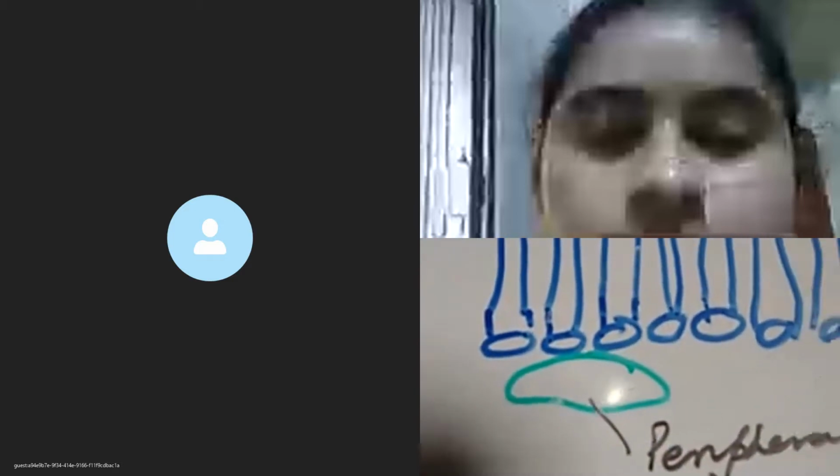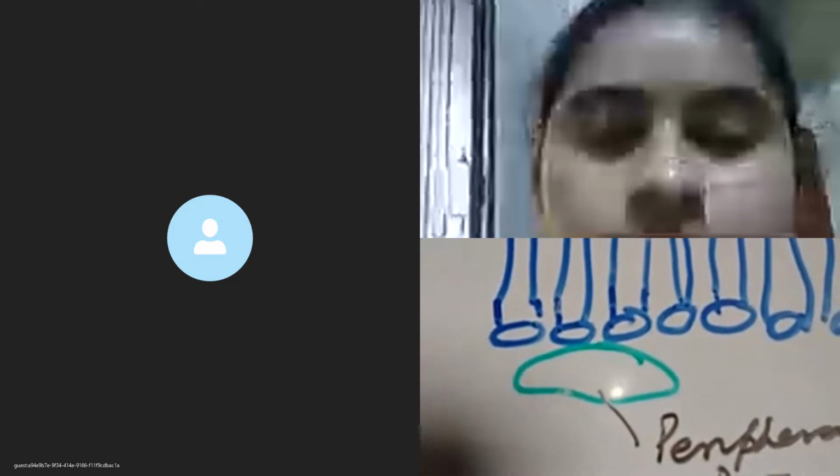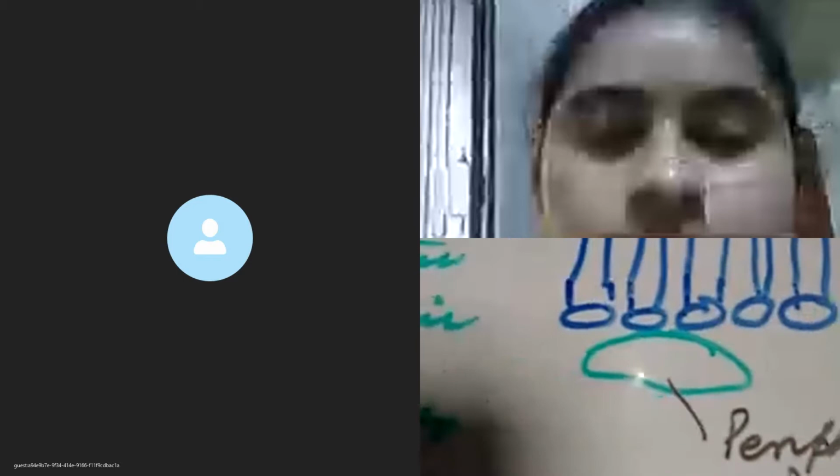These two layers are the lipid bilayer, and the lipid bilayer is made up of phospholipids. Each lipid molecule has a hydrophilic head and a hydrophobic tail. Here is one unit of the phospholipid, with the head and the tail shown.